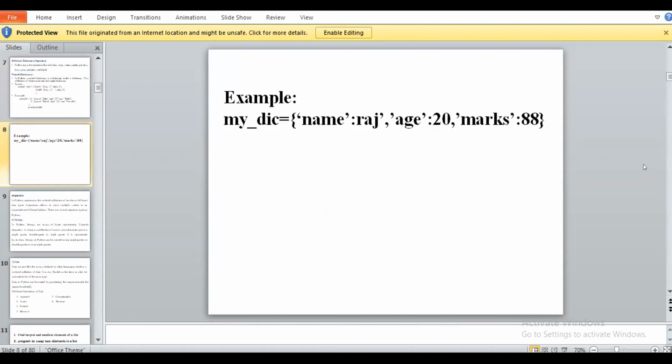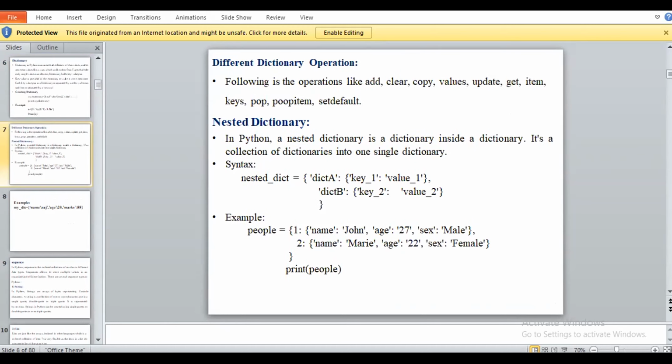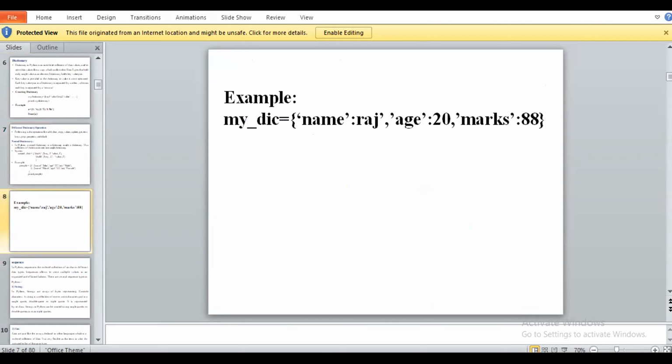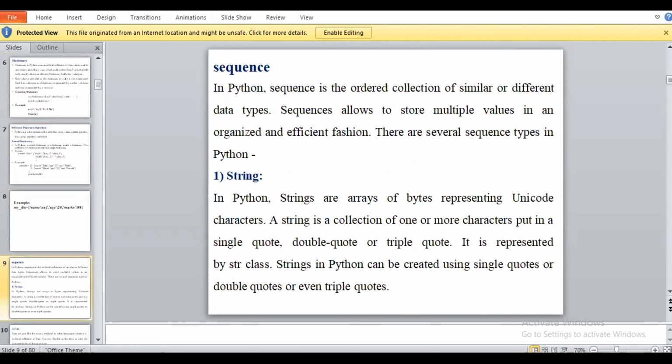You have to take this example and perform different operations on the dictionary. Those operations like add, clear, update, pop items, all that. Okay. So next we will see the next point, that is sequence.